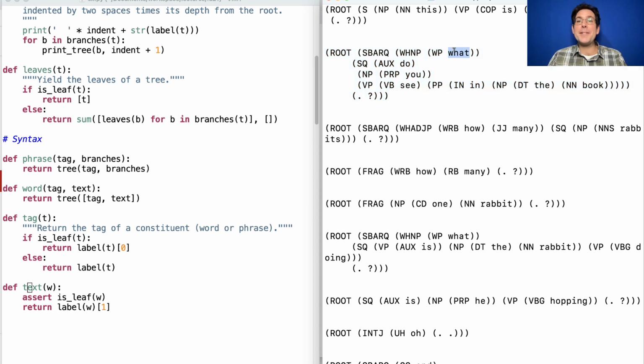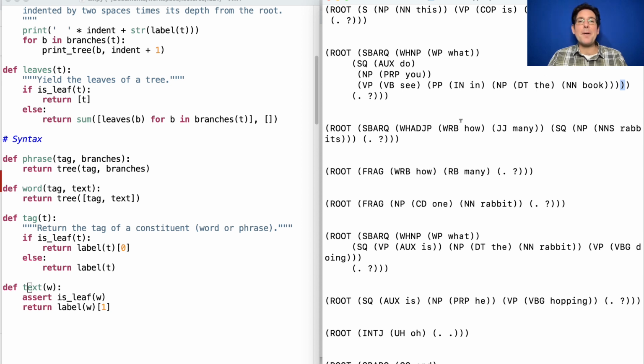The words are in there somewhere, but the structure of that syntactic parse is also annotated using parentheses. Everything has a root. That's not very interesting. But this tells us what kind of sentence it is: declarative, a question, a fragment, meaning part of a sentence. And then we see many of the other structures that we talked about, like a verb phrase, which goes all the way from here to the matching closing parenthesis, which I think is probably this one.